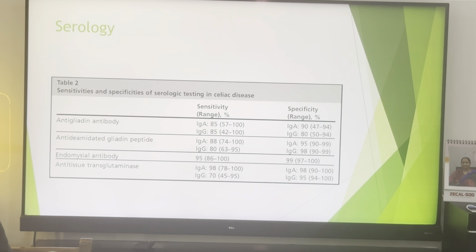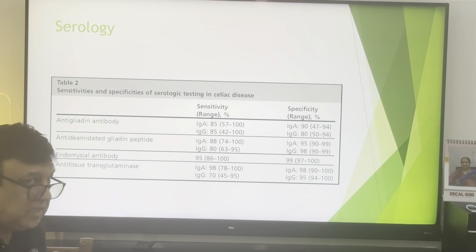Coming to the serological testing: anti-gliadin antibody, anti-deamidated gliadin peptide, endomysial antibody, anti-tissue transglutaminase antibody. In our days of post-graduation and residency, the IgA TTG tests were not available and now are easily available, and all the pediatricians and adult physicians are sensitized to the workup of this serology, and they are getting a screening test for the IgA TTG.